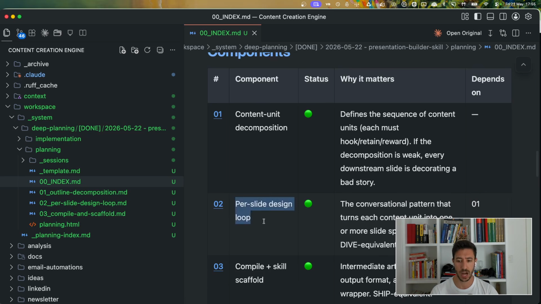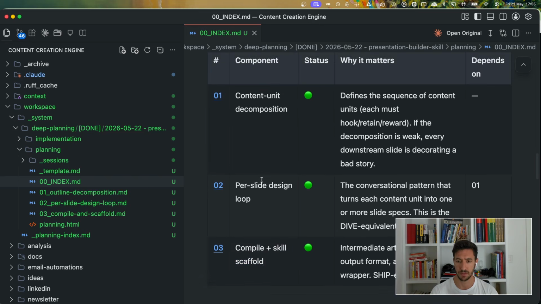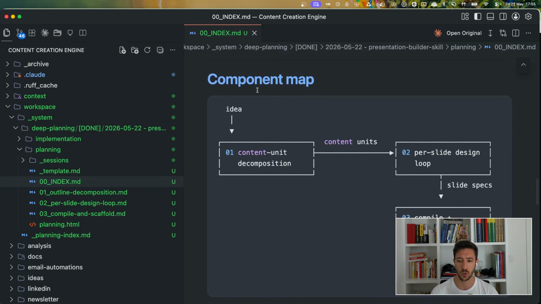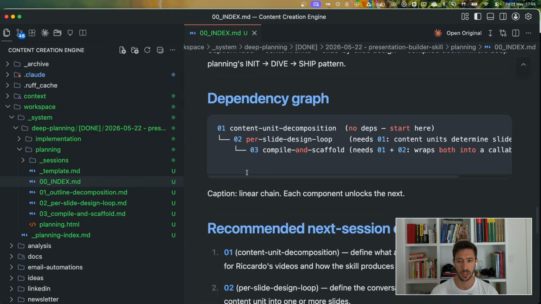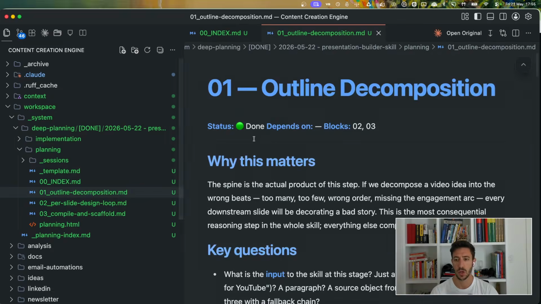The second thing is how you design the slides and what is the way in which you design the slides. And then the third thing is how do you compile and build the actual structure itself. So this is the initial part, and then it goes through and explains what are the things that we need to focus on first, second, and third, as well as other different things about dependency graph and session order. Keep in mind, these documents are not directly for us to reference. These are just for the skill to reference and go through.